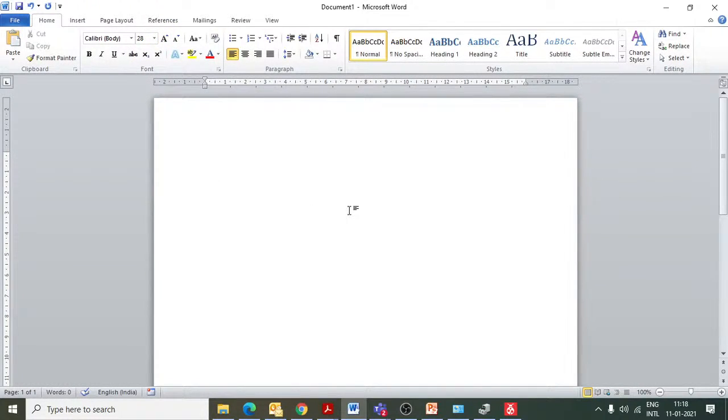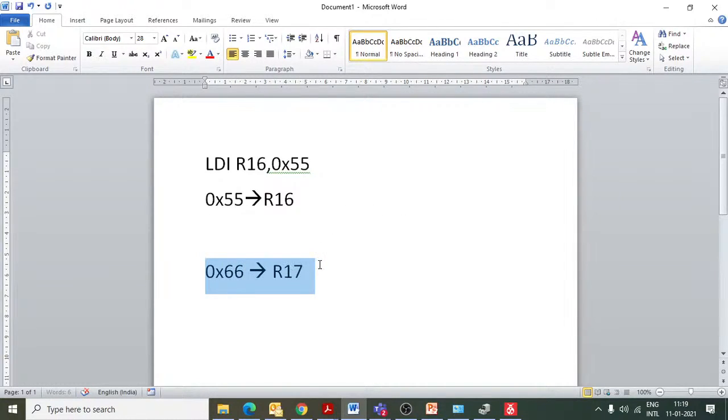I want to transfer data 0x66 to R17 register. So what should be our instruction? See, we have given like this, LDI R16, 0x55 means this instruction will transfer data 0x55 to register R16. Now my question is that what should be the assembly language instruction to transfer 0x66 to R17?